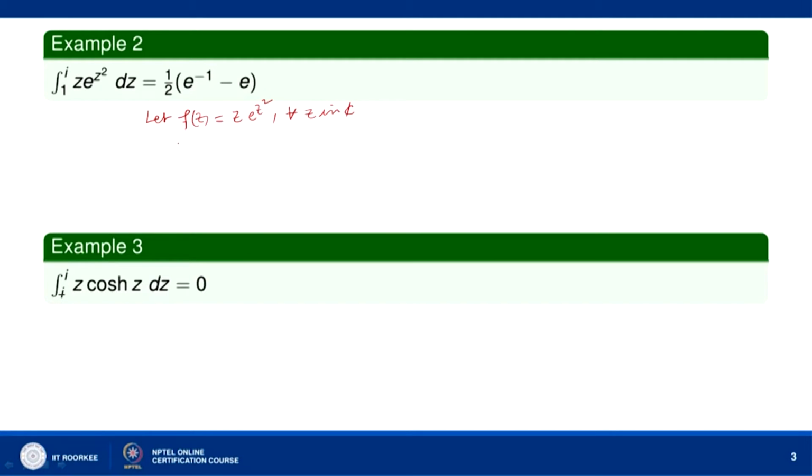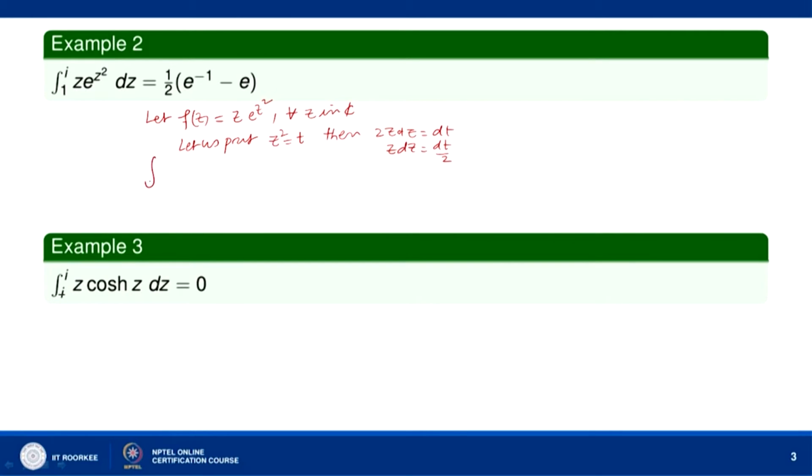To find the indefinite integral of f(z), let us put z square equal to t. Okay. Then 2z dz equal to dt, or we can say z dz equal to dt by 2.